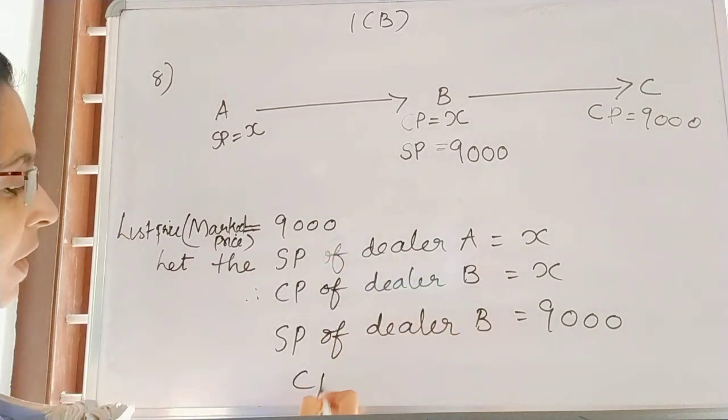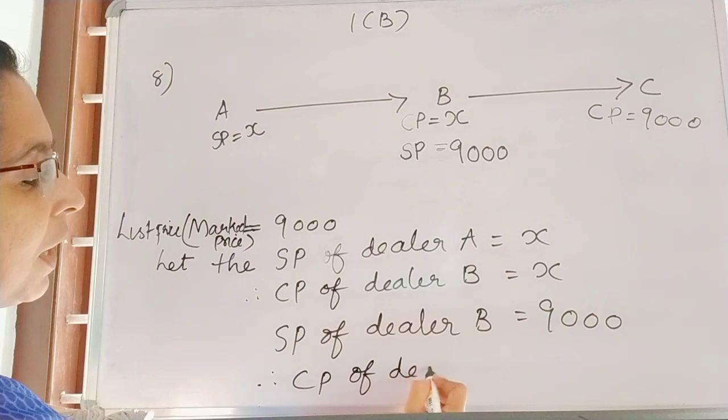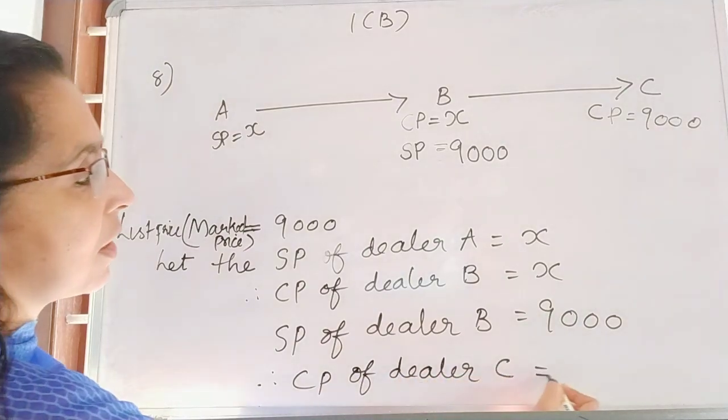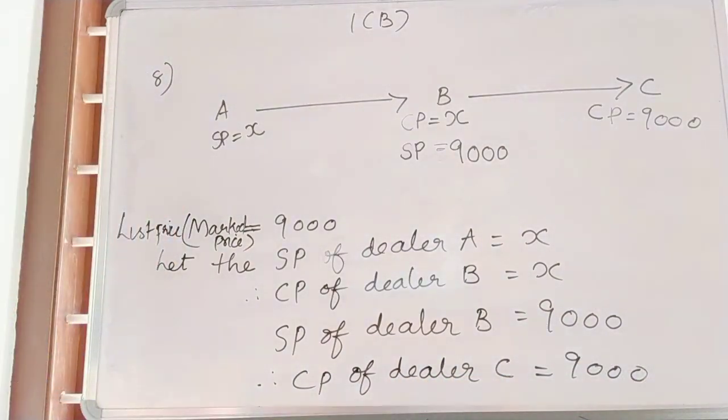Therefore, CP of dealer C is 9,000 itself.